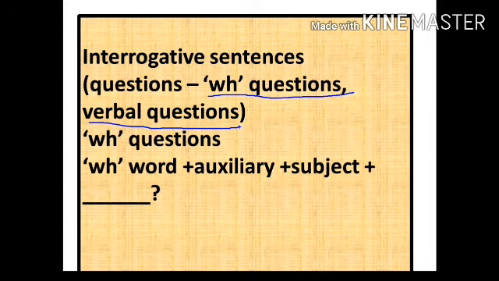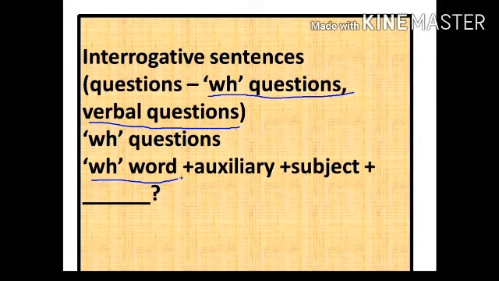So let us see the structure of a WH question. In WH questions, the WH word comes very first. WH words means what, which, where, whose, who, whom, how, etc. The words that begin with WH are called WH words. So these are all WH words, and in a WH question the WH word must come very first.